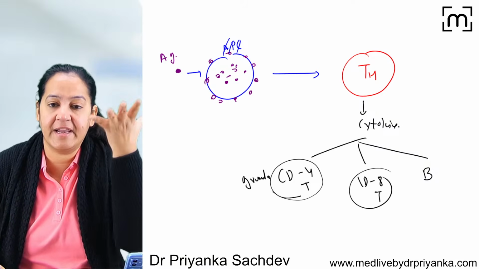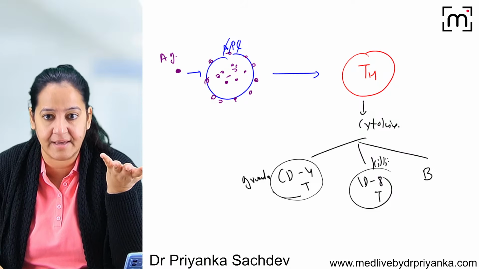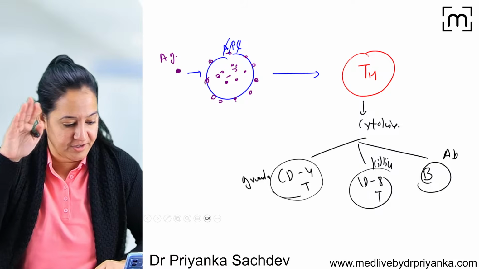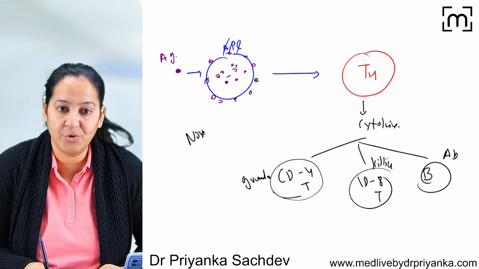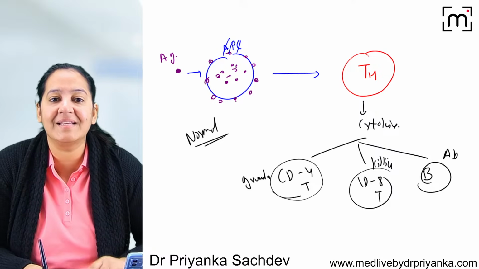CD8 T lymphocytes directly cause cytolysis. They cause direct killing; these are the killer cells. And B lymphocytes will make the antibodies. So this is how cell-mediated immunity works in the human body. I hope this is the normal mechanism. It has nothing to do with the transplant. Now let me correlate with the transplant. Here the most important cell is the APC.